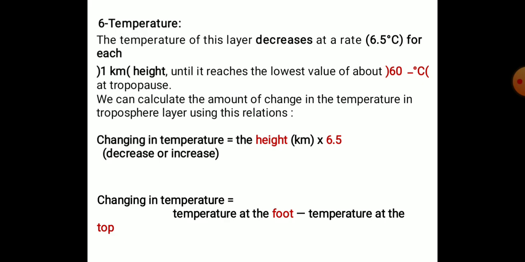So we can calculate the amount of change in the temperature in the troposphere layer using the relations. Number one, change in temperature equals the height times 6.5. Change in temperature equals the temperature at foot minus the temperature at the top.